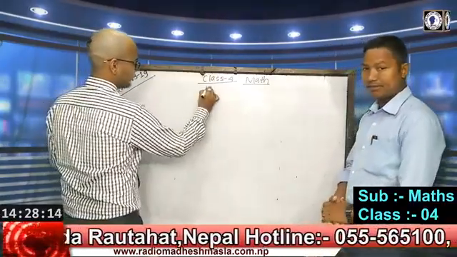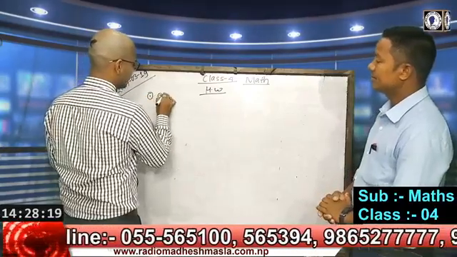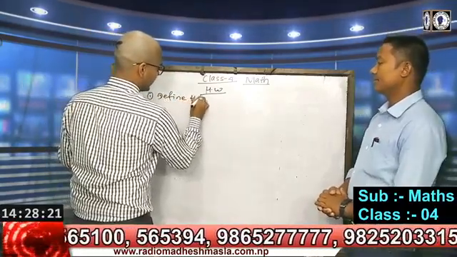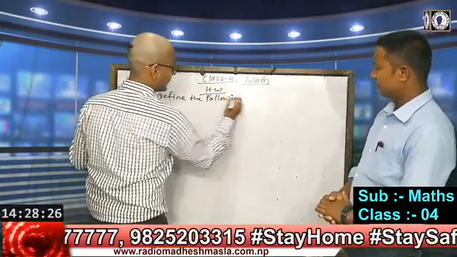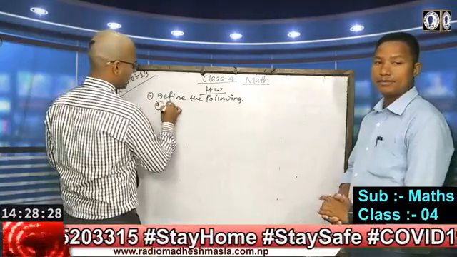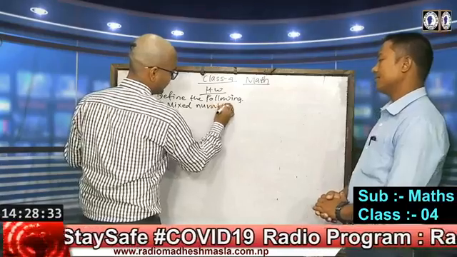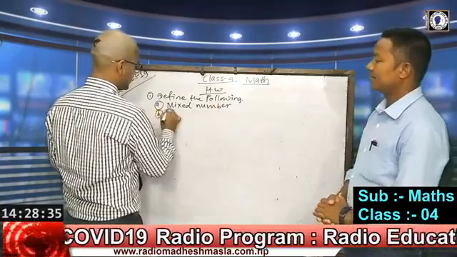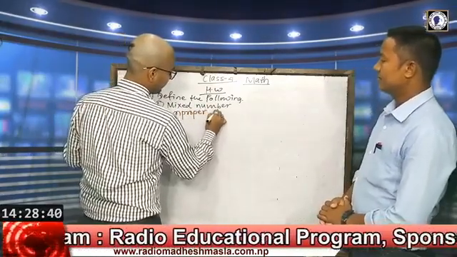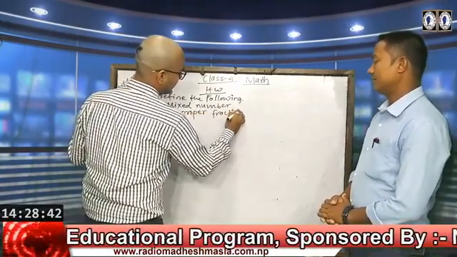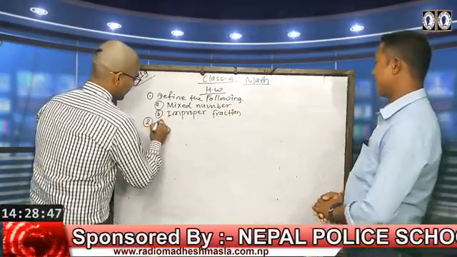So first, question number one: define the following. First, a mixed number. Then second, an improper fraction.